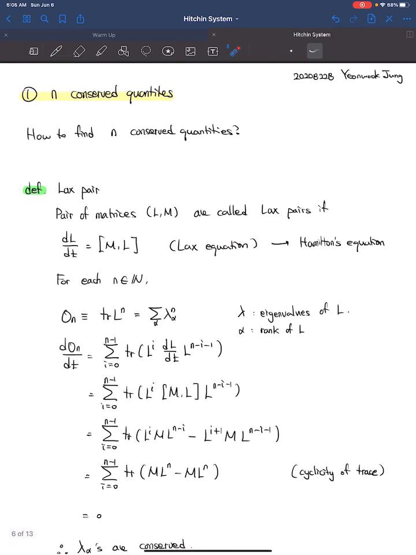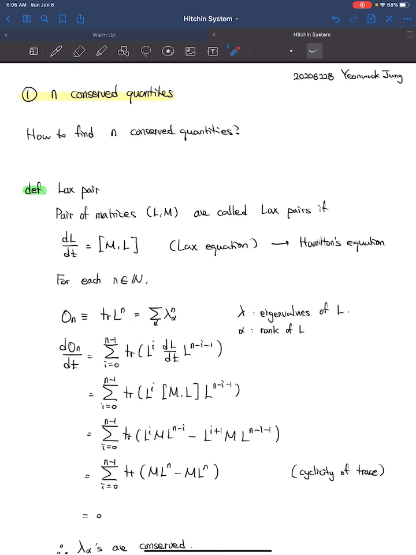We define the Lax pair as a pair of matrices L and M which satisfy the Lax equation, and this should correspond with Hamilton's equations. Then for each natural number n, we define On as the trace of L to the power of n, which is a sum over eigenvalues of matrix L to the power of n. Then let us examine the time derivative of this On.